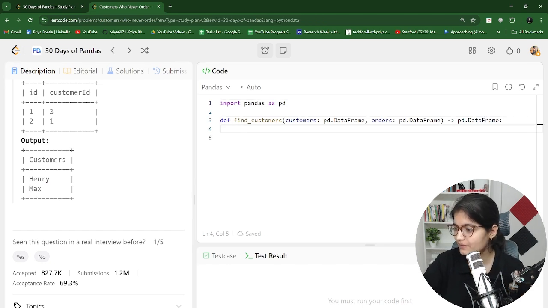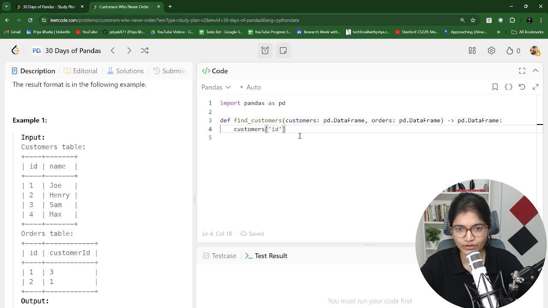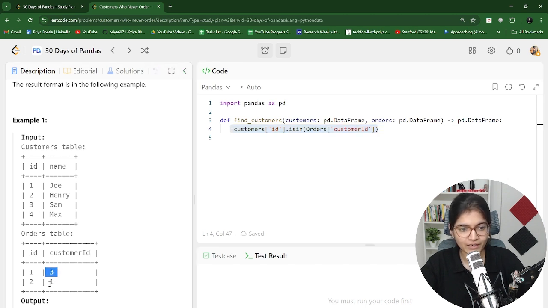So how basically will we be able to solve this specific problem? In pandas, I think you all must be aware that we have a function of isin. So what I can do is, I can say customers of ID, which is 1, 2, 3, 4. Is that available? So I will call the function name isin. Is it available in the orders table of, I would say, customer ID? In the orders table of customer ID, because this is the foreign key, right? If it is available, it will give me the display of those IDs. For example, 3 is available, 1 is available.